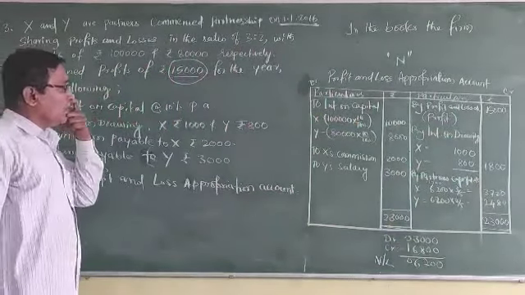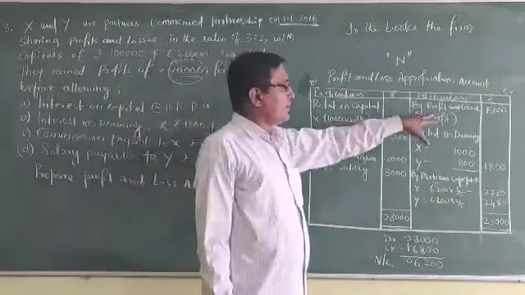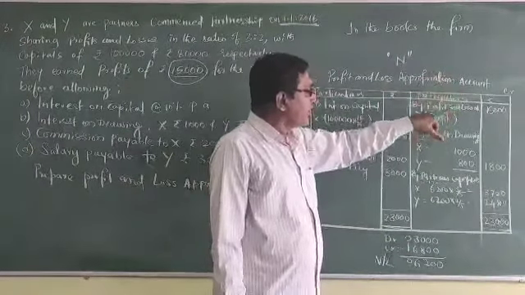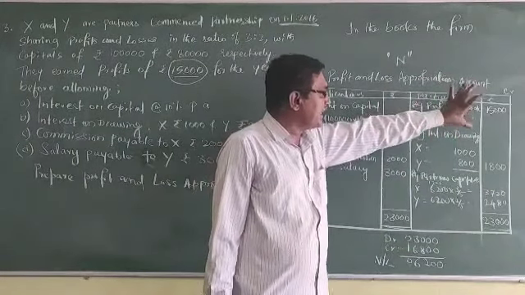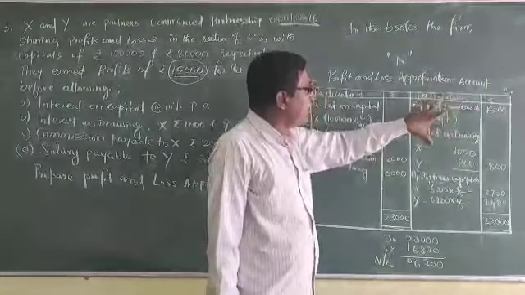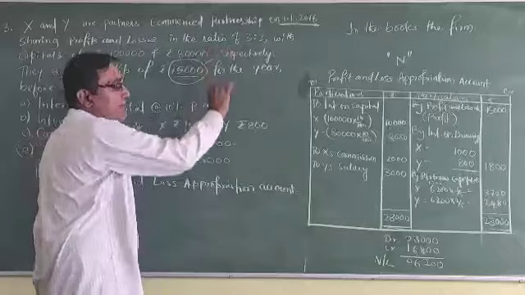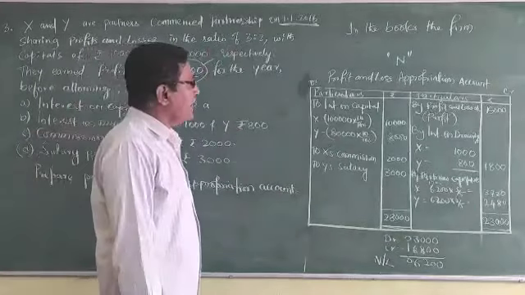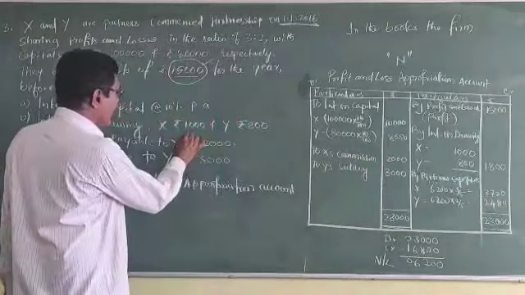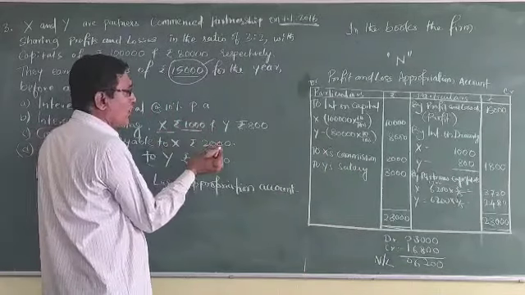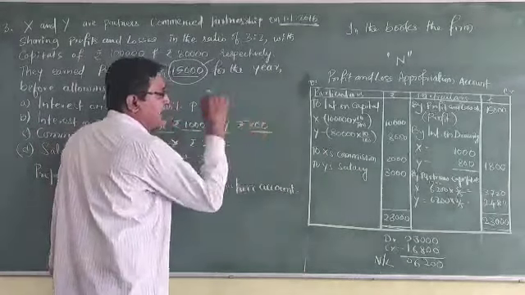So how does it come to the profit and loss appropriation account on the credit side? On the credit side, all the incomes will come. Profit and loss account, we have to record the profit given, and interest on drawings, the calculated amount is given: X 1,000, Y 800.